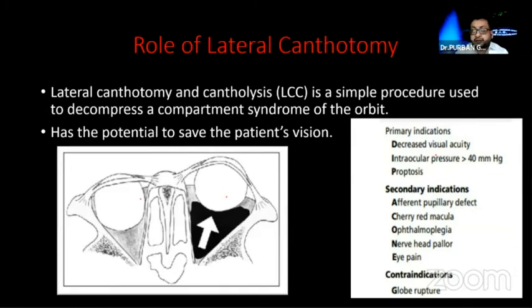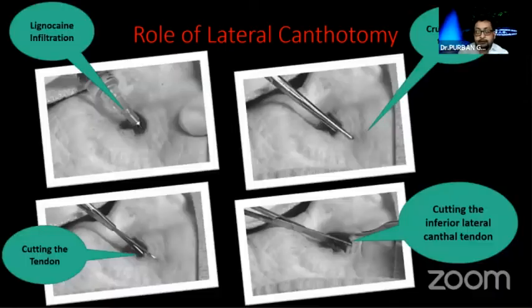So what are the primary indications? There is decreased vision. The vision is deteriorating very fast. There is increasing proptosis. The intraocular pressure is high. There are retinal changes that you are seeing. So in those cases, you need to go in for a lateral canthotomy. But before doing a lateral canthotomy, an indirect ophthalmoscopy to see the periphery is very urgent, because if there is a perforation, then lateral canthotomy versus perforation is a debatable thing to do.